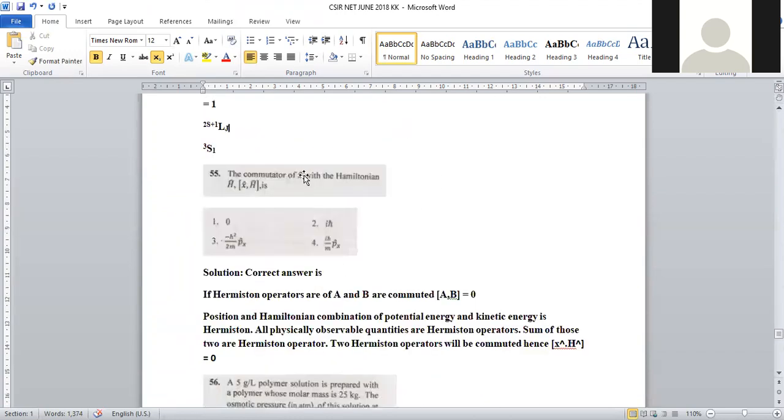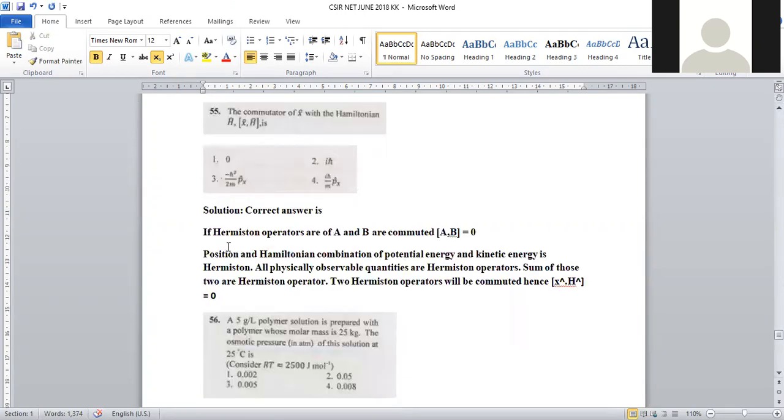And the next question, question number 55: a commutator of X cap with Hamiltonian H cap, X H cap is, okay. So for Hermitian operators A and B, when commuted, the commutator AB is given as 0. Okay, Hermitian operators, if both are commuted, then its value is taken as 0.